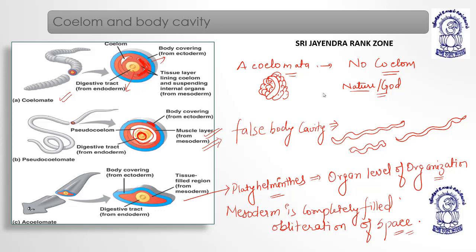Sponges, cellular grade of organization. Coelenterates, tissue. Ctenophora, tissues. Then platyhelminthes, organ level started. Here you can see the digestive tract. But in sponges, meaning phylum Porifera, a cellular aggregate, they don't have any digestive tract, right? They don't have any digestive tract because there is no specialization of tissues. There is no formation of tissues.